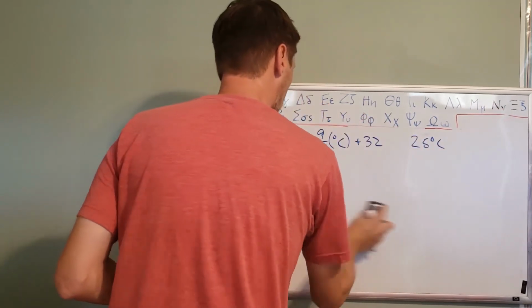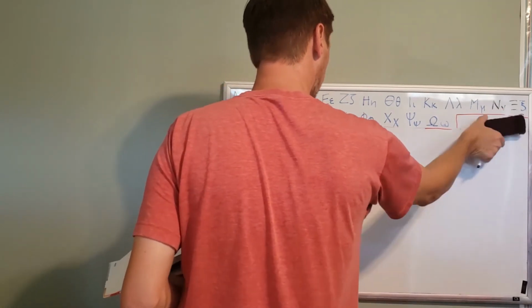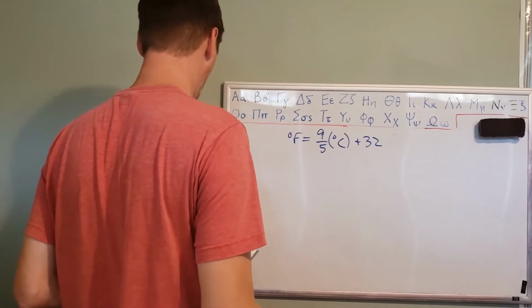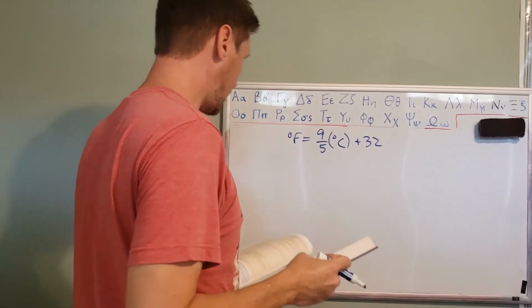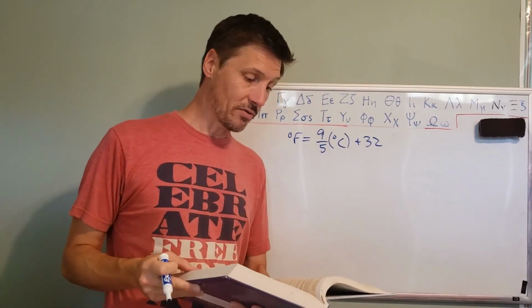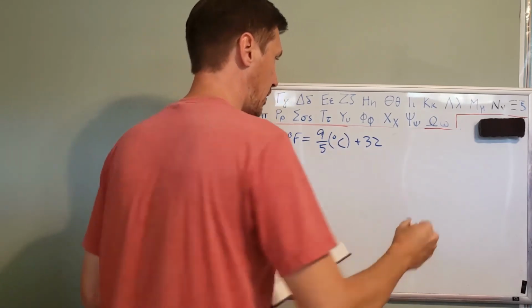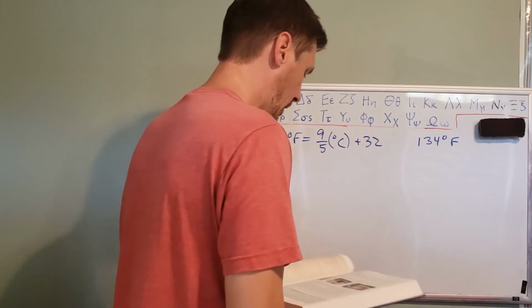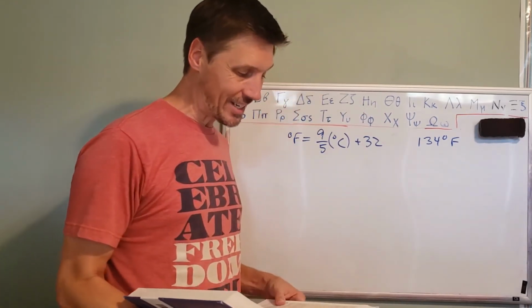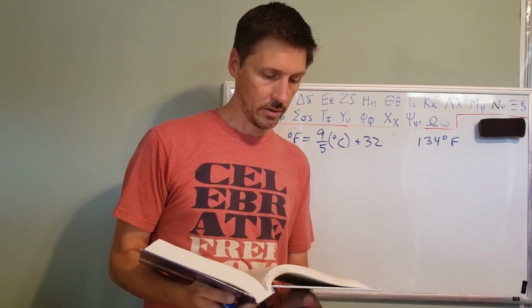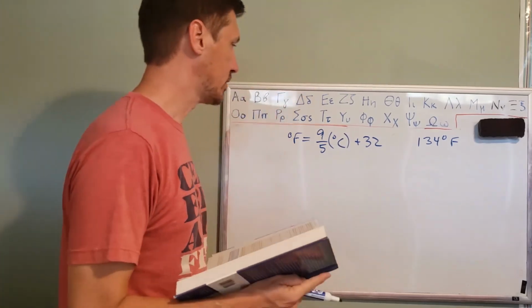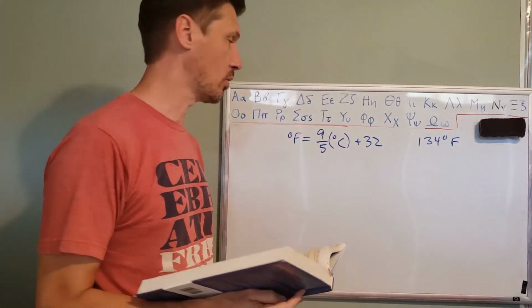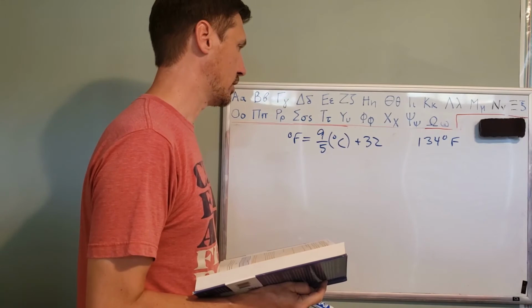So the next example here lets us go in the other direction. And I'm just going to leave this equation up here for us to use. It says the hottest temperature ever recorded as of March 2014 is 134 degrees Fahrenheit. So they give us the Fahrenheit this time. 134 degrees Fahrenheit at Furnace Creek Ranch in Death Valley, California. What is that in degrees Celsius? So they want us to give the degrees Celsius here.